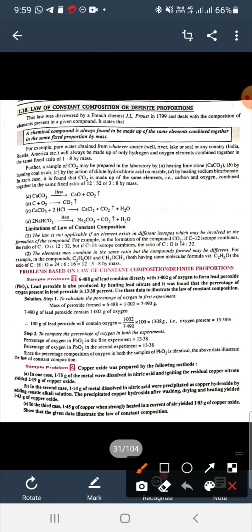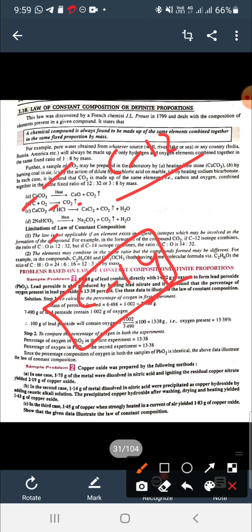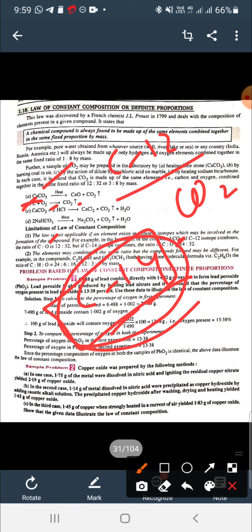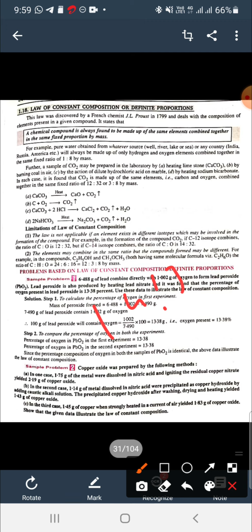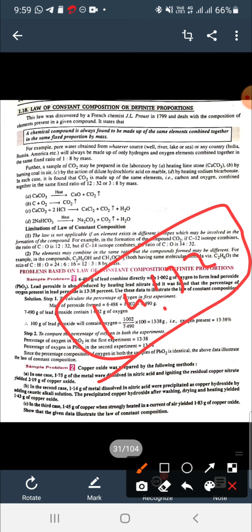Let us suppose the formation of carbon dioxide is from the isotope C14. We are mostly taking the isotope C12 here, but suppose a second preparation of CO2 is from the isotope C14. Then if carbon dioxide is formed from the C14 isotope, the ratio will not be 12:32, it will be 14:32. So the ratio is different now. So this is the limitation.